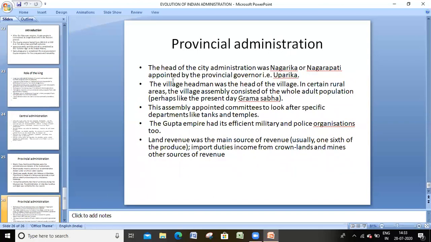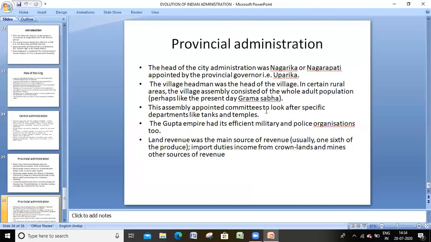In provincial administration, provinces were divided into districts or cities headed by the Nagarika or Nagarapati. The Uparika is a governor, and the governor would appoint the Nagarika or Nagarapati. Next, the cities were divided into villages, and the village headman was the head of the village.